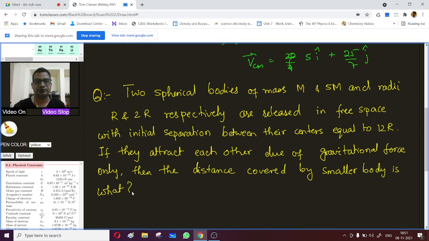Let's see this. Again I give you 30 seconds. You can look at the question and work it out. So there are two spherical bodies of mass m and 5m, and radii r and 2r, released in free space with the initial separation between their centers equal to 12r. They attract each other due to gravitational force only, so there is no other force acting on them. Then how much distance will the smaller body cover?